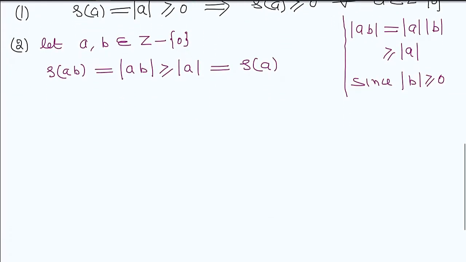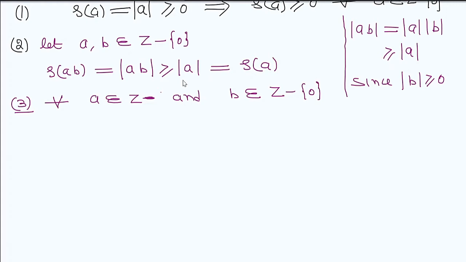After that, property number 3, which is called the Euclidean algorithm. Now in this case, for every A belongs to Z, and B belongs to Z minus 0.